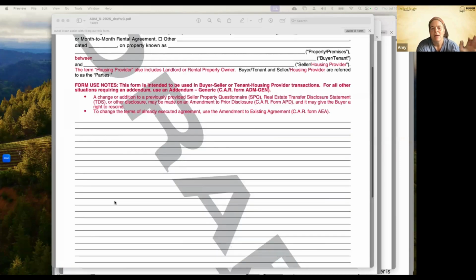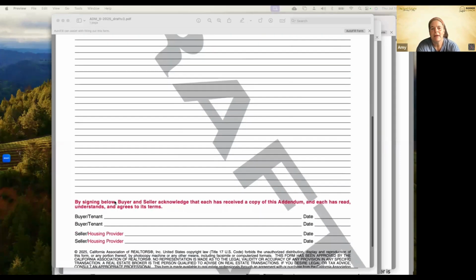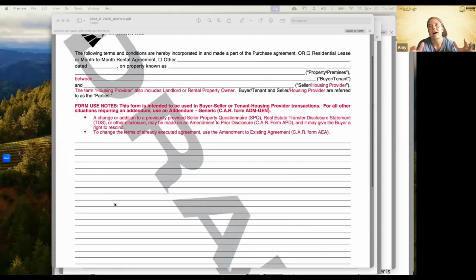It just clarifies before, if we made changes on a TDS or SPQ, something got left out that needed to be included, we would just do an addendum to that. So now we're going to use a specific form for this. So this is really just clarification. Right now, the main way that I use an addendum is when I'm writing an offer. I might have a contingency for the sale of the buyer's property. That form doesn't go into much detail on the plan to get the buyer's property sold.